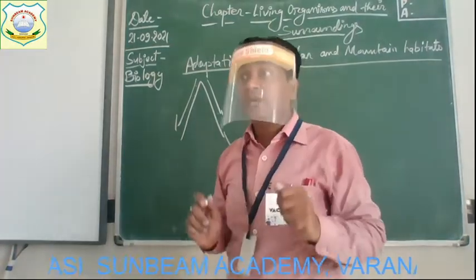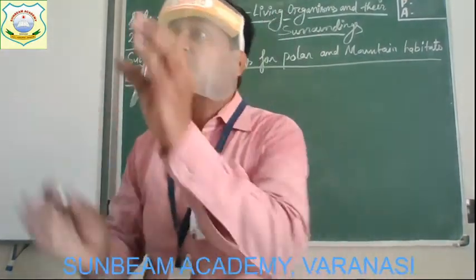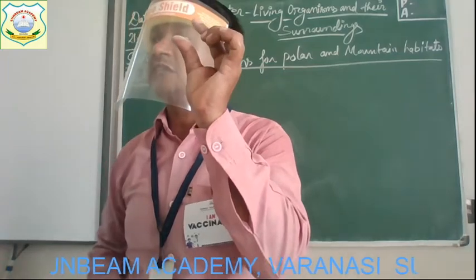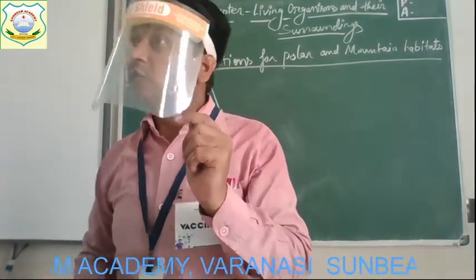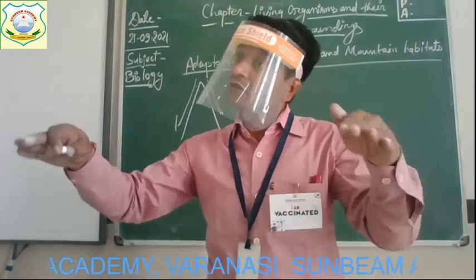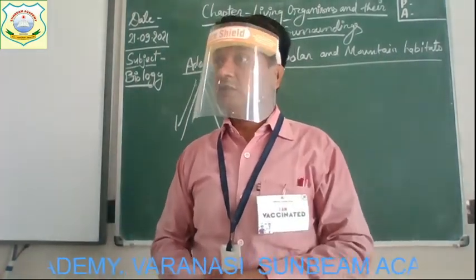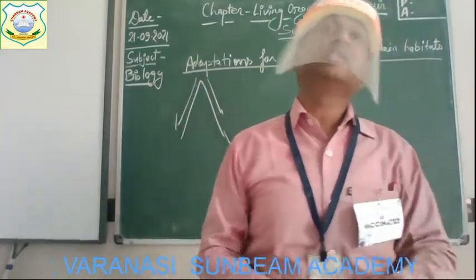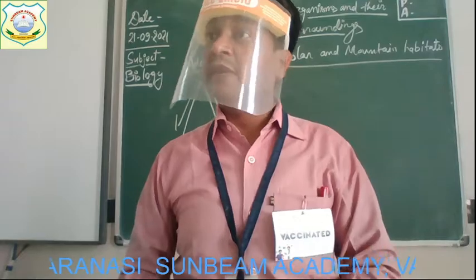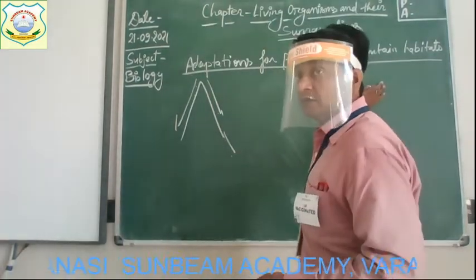Okay, so this is one of the adaptations. The size of the leaves is reduced, very short, spine-like in shape. So also snow will not deposit on it. That is why these plants can easily grow and survive in such a climate or habitat.